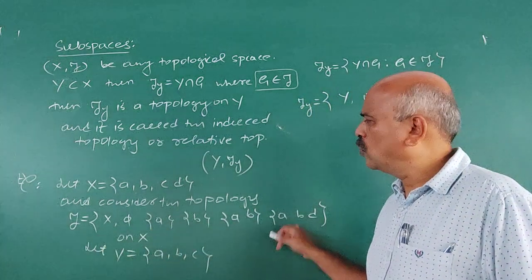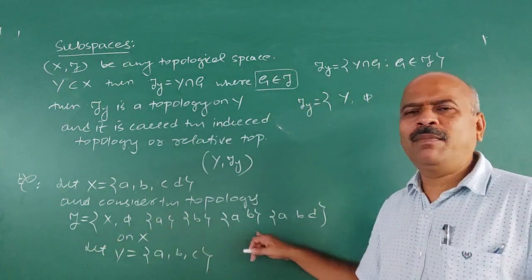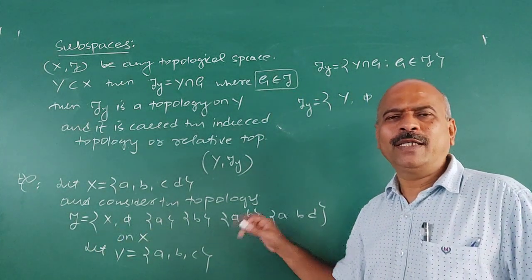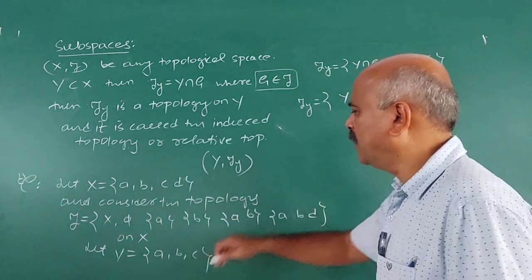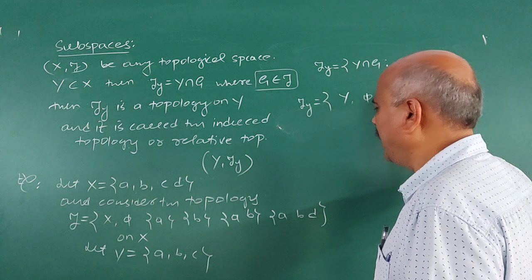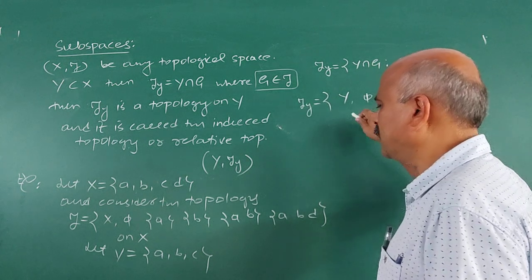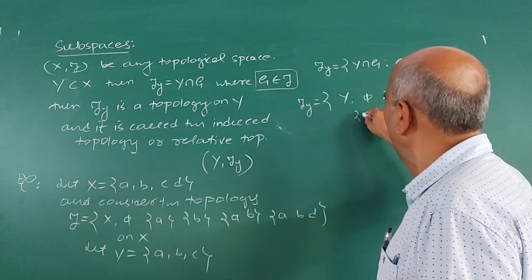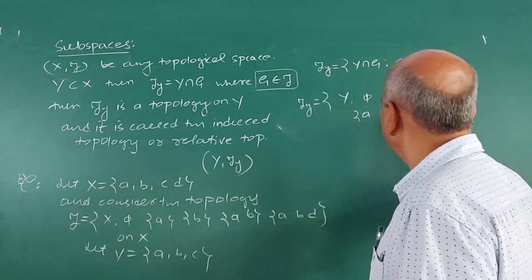Tau Y consists of Y intersection every member of tau. Tau Y is defined like that. Therefore, it is Y, phi, and Y intersection A is A, Y intersection B is B, Y intersection AB is AB, and Y intersection ABD is AB itself.